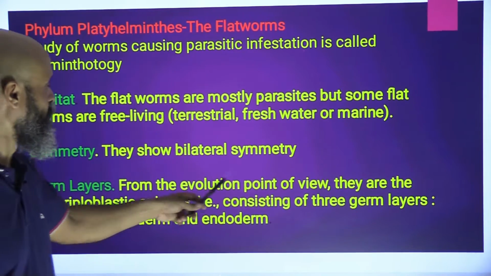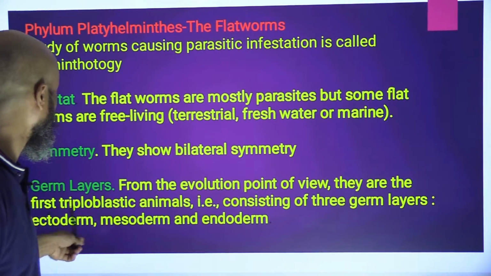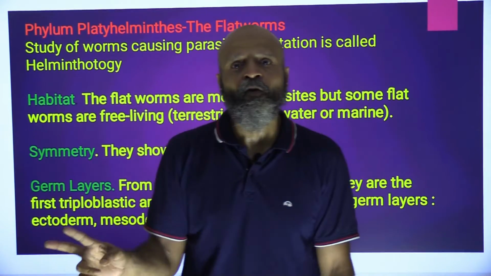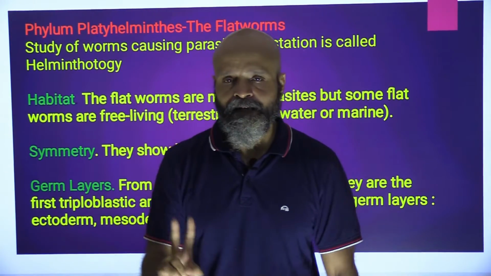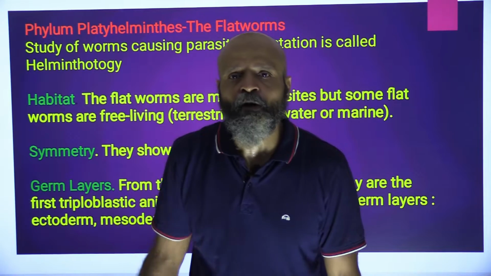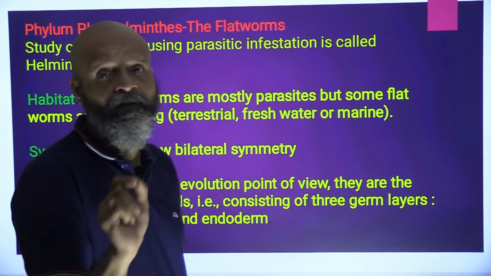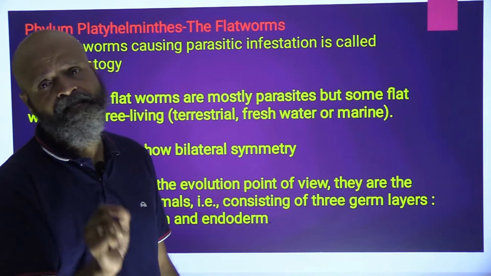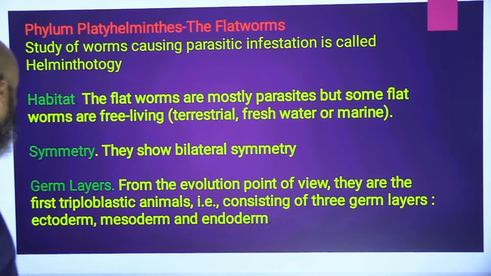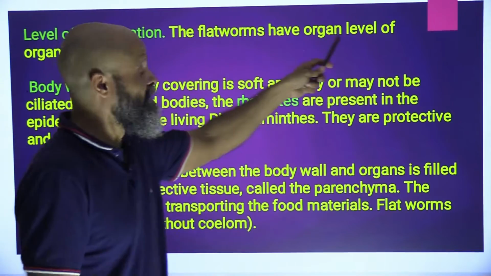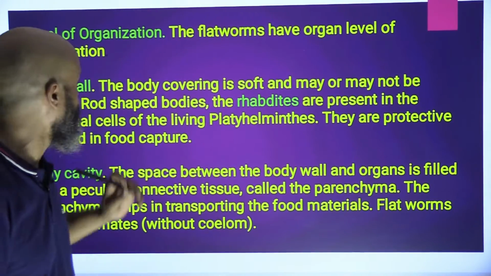Germ layers, from the evolution point of view, they are the first triploblastic animals. Very important here. Till now, whatever we have studied were diploblastic. From the evolution point of view, Platyhelminthes are the first triploblastic, that is they will have all three germ layers, that is ectoderm, endoderm and mesoderm. Level of organization, the flatworms have organ level of organization.